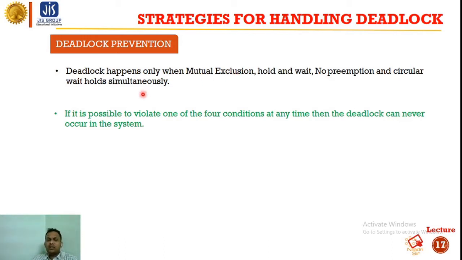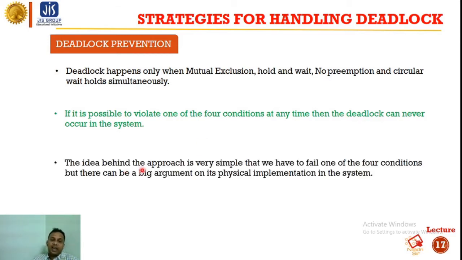So if we are somehow able to check that one of these four conditions never happens, then the deadlock can be prevented. The idea behind the approach is very simple: we have to fail one of the four conditions, but there can be a big argument on its physical implementation in the system.